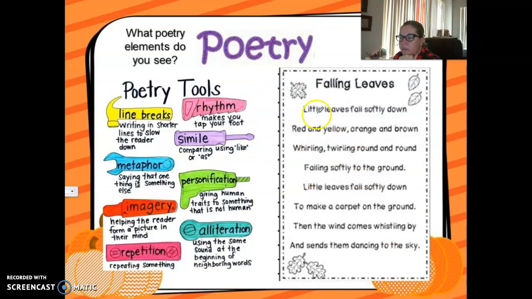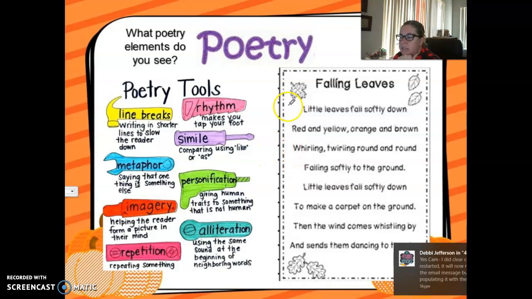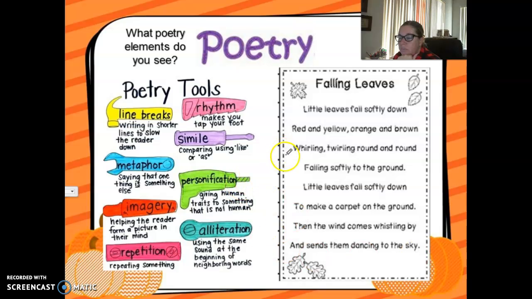All right, here's another poem. Falling Leaves. Little leaves fall softly down, red and yellow, orange and brown. Whirling, twirling, round and round, falling softly to the ground. Little leaves fall softly down to make a carpet on the ground. Then the wind comes whistling by and sends them dancing to the sky. Go ahead and pause it and pick out those tools and play when you're ready.